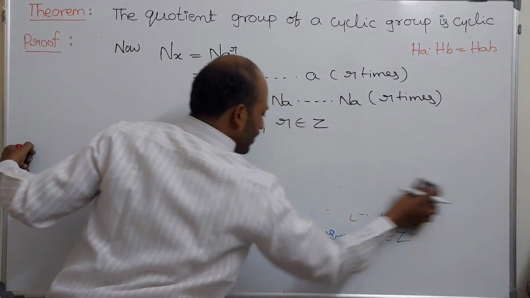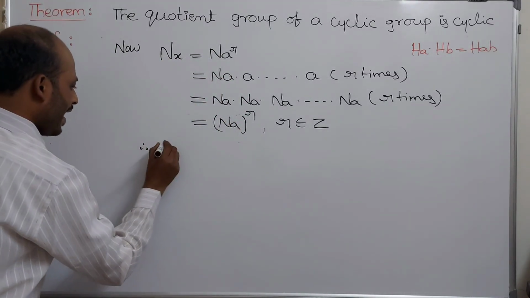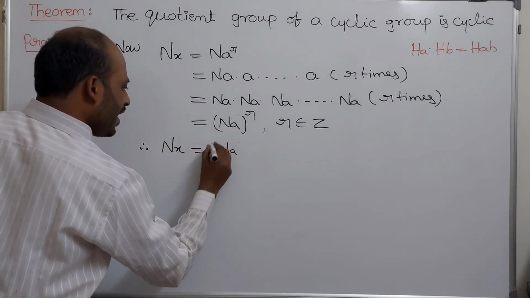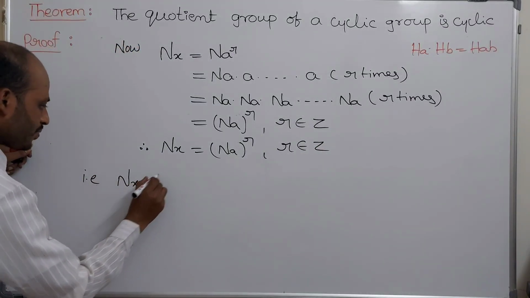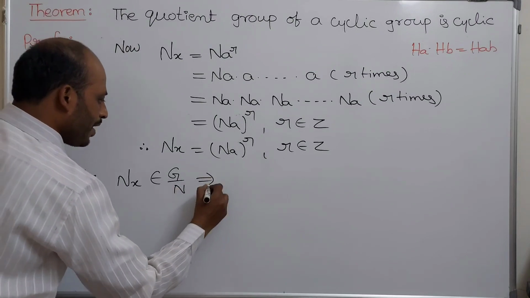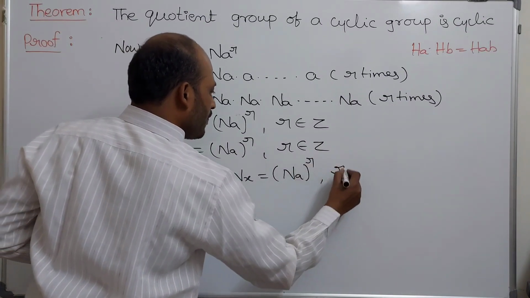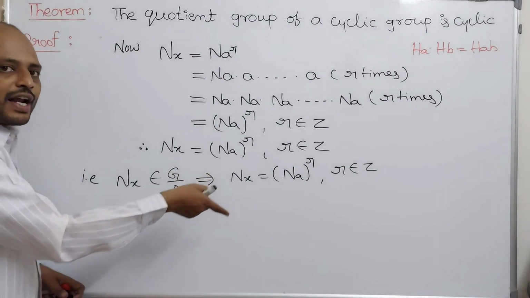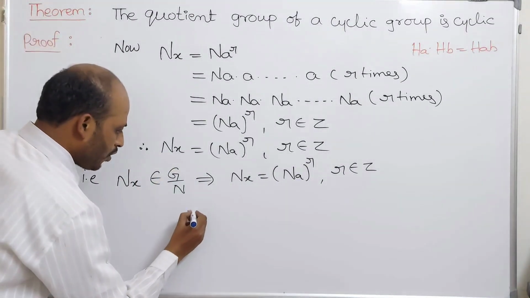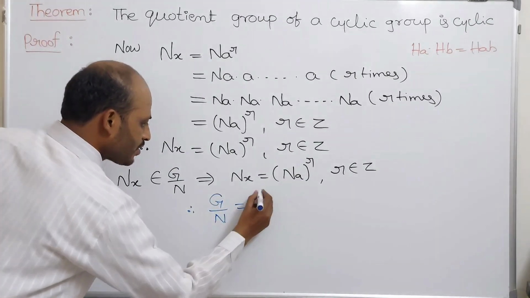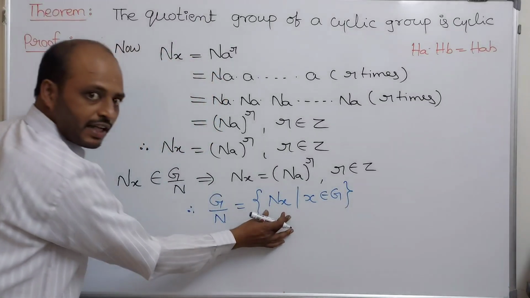Now you observe that fact. Nx can be written as NA power r for some r belonging to Z. That is, Nx belongs to G by N implies that Nx can be written as some exponent of NA, that is, NA power r where r belongs to Z. This is true for every element of G by N. Therefore, we conclude that G by N is equal to the set of all elements Nx such that x belongs to capital G. This is the set of all cosets.